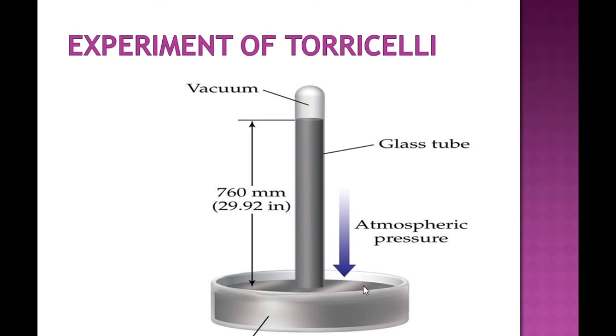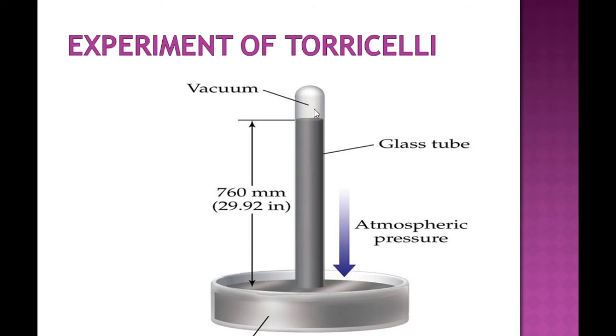So I am mentioning it again. He used a glass tube that is filled with mercury, put it in a container that is filled with mercury, and put the glass tube in an inverted way. After falling continuously, the mercury stopped at a height of 76 centimeter or 760 millimeter. A vacancy, like the one you create while sipping liquid, was created in the upper portion of the glass tube.